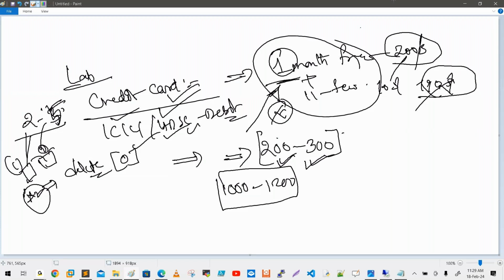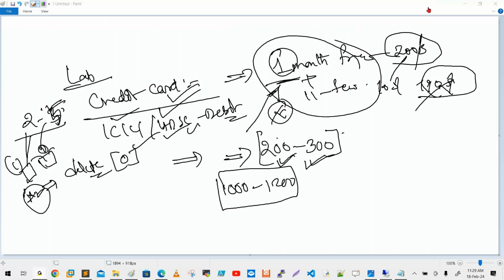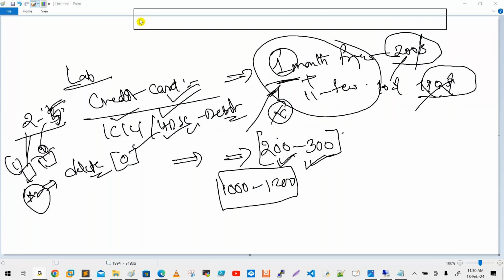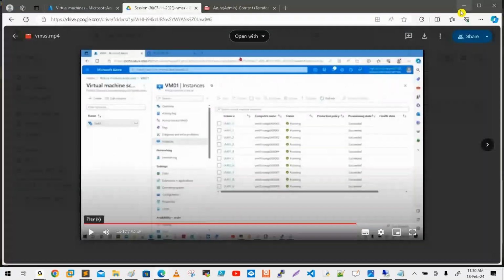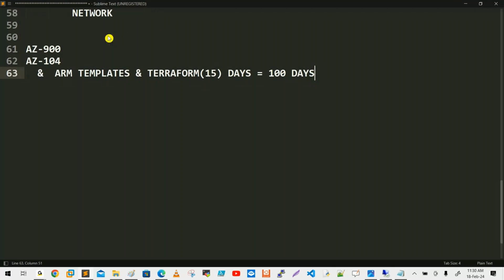Don't worry about how to create the account, that is my duty. We are completely zero and don't know anything, but this is one of the mandatory technologies you have to enhance. Why? Because here I am going to compare mostly all services. When I start a service, we are going to compare it with the AWS cloud also.